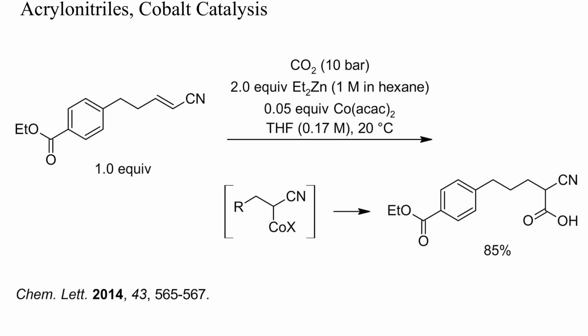In this example, a metallated nitrile was generated from a substituted acrylonitrile, diethyl zinc, and catalytic cobalt. Carboxylation gave a high yield of the cyanoacetic acid. These are thermally more stable than acetoacetic acids, but may still decarboxylate when heated.